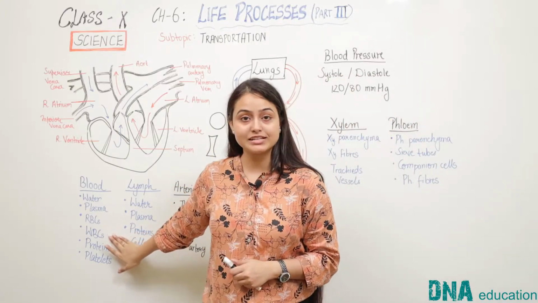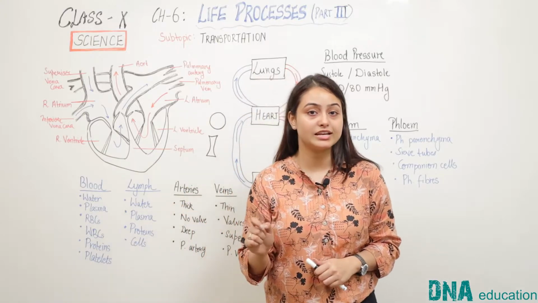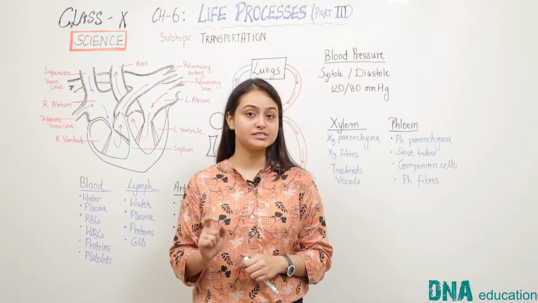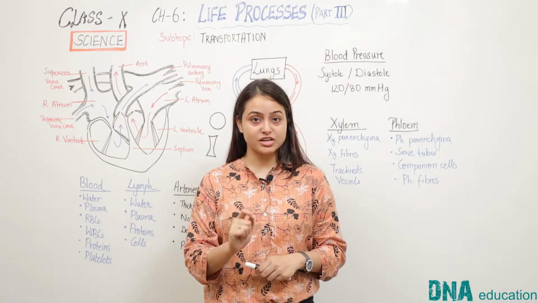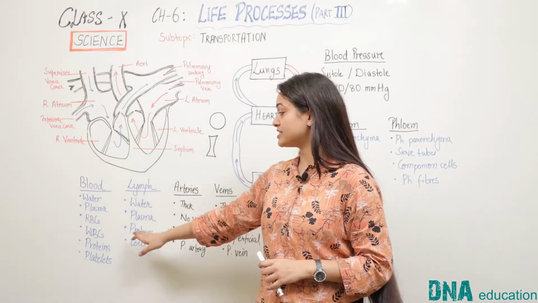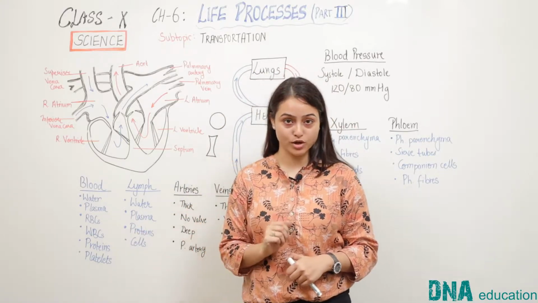Now the white blood cells. The white blood cells are colorless and they can be of different shapes. The main function of white blood cells in the body is protection against germs and infections, that is immunity. So white blood cells provide immunity to our body.